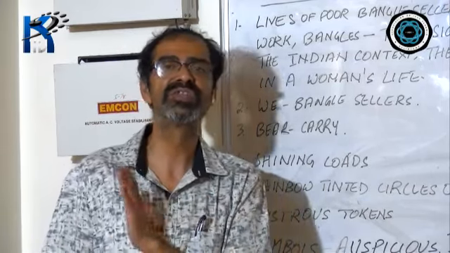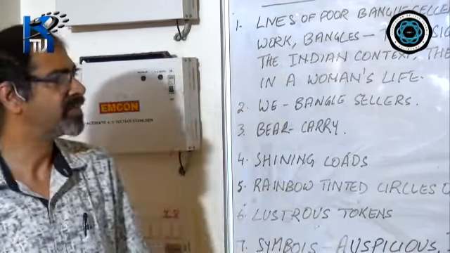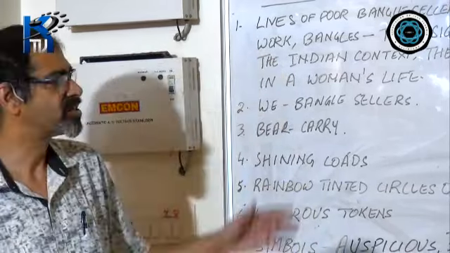These are the three stages described in the second, third, and fourth stanzas. And be very careful with the figures of speech, the metaphors, the symbolisms, the similes, and the imageries.